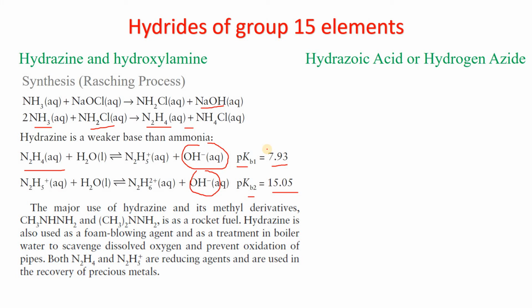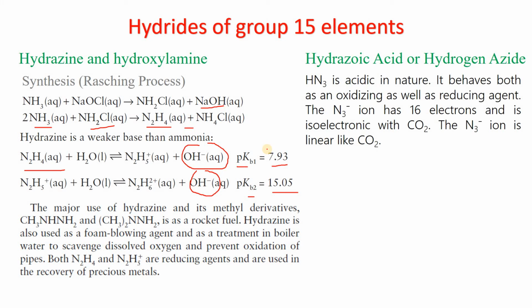The next hydride is hydrazoic acid, also known as hydrogen azide. HN3 is acidic in nature. It behaves both as an oxidizing as well as a reducing agent. The azide ion has 16 electrons and is isoelectronic with carbon dioxide.